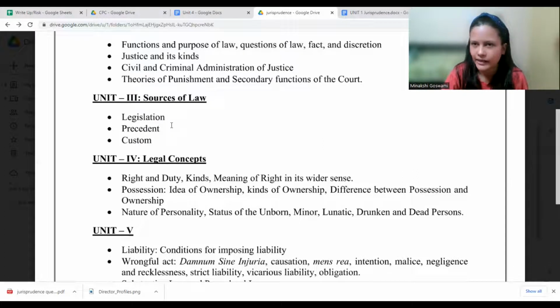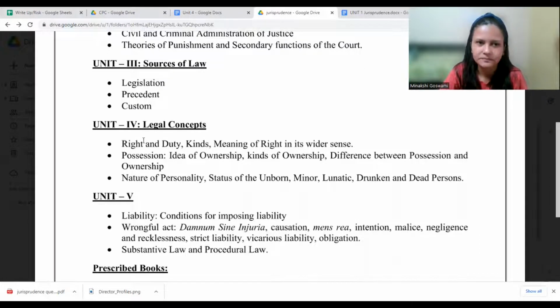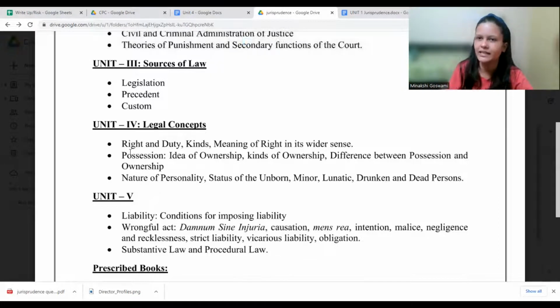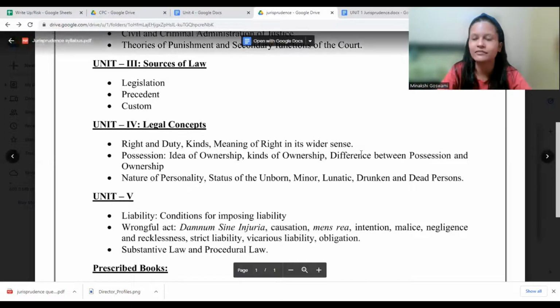Again, here there are just 3 topics. We need to understand all these 3 different sources, and from there we can expect questions. Then we have legal concepts. All these different concepts, rights, duties, possession, ownership, personality, are nothing but different concepts that we get while studying different legislations. So what are these concepts all about, how jurists have defined them, and what are their kinds, types, meanings, differences, etc. That is something we have from here.